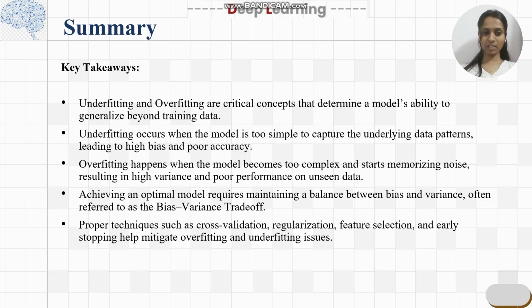Overfitting is when the model is too complex and the data set we feed it is a very small amount. To achieve optimal results, we have to balance both bias and variance, which we refer to as the bias-variance trade-off, and proper techniques such as regularization and feature selection have to be implemented.